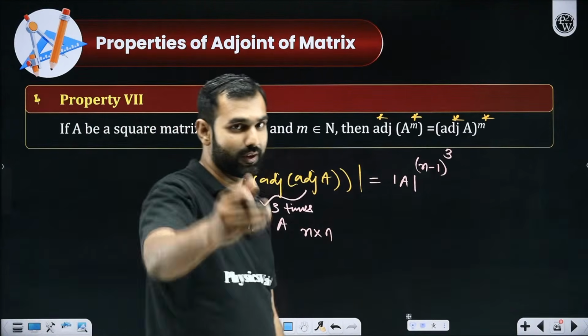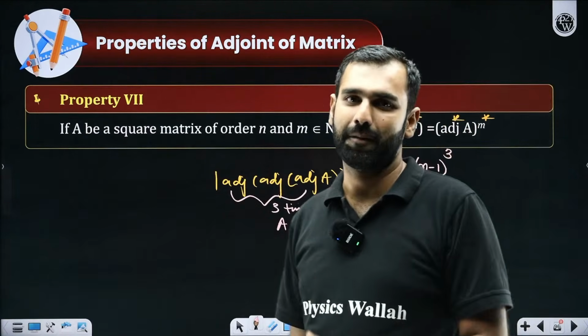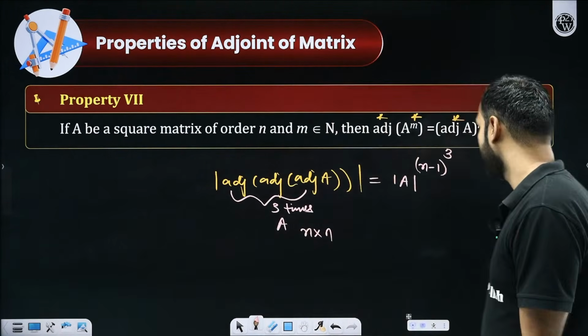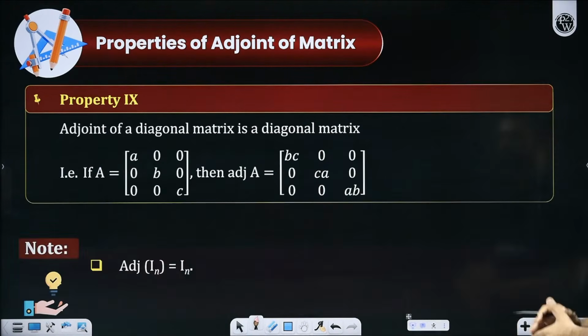Good. Somebody has responded. Determinant A to the power n minus 1 raised to the power m. Beautiful. m is the number of times adjoint is appearing. Are we clear on that? This is self-explanatory. You can do it by yourself.